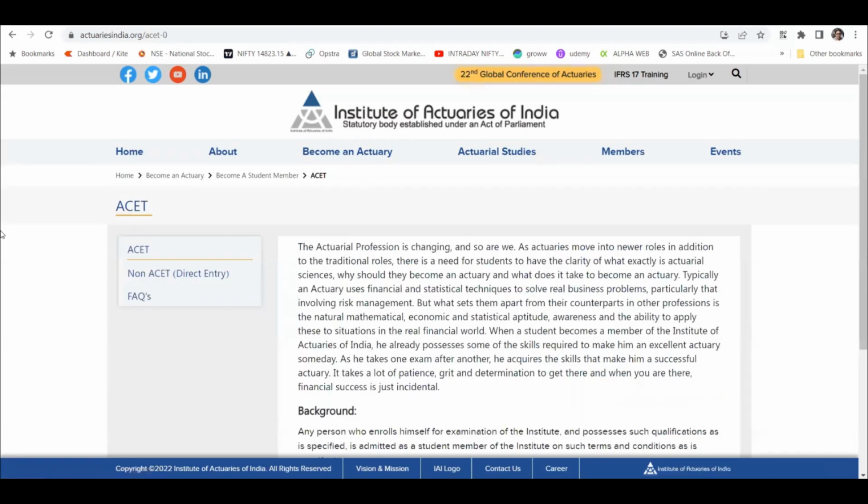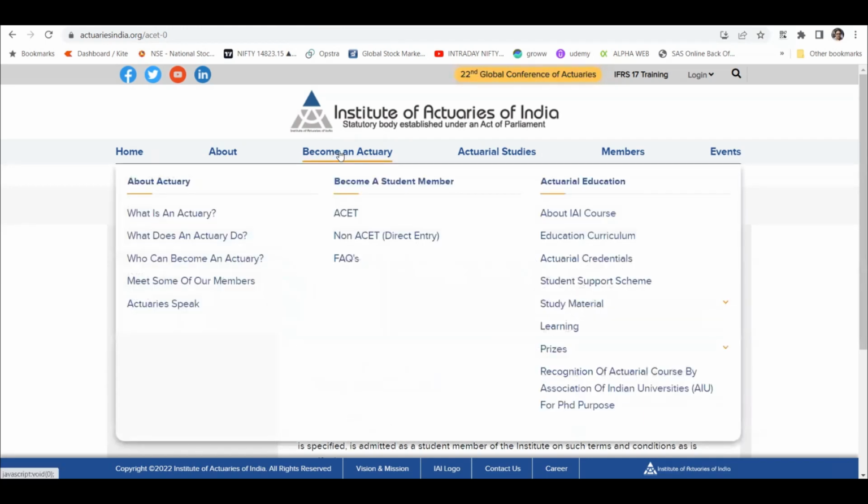So first of all, if you want to enter or write exams from the Institute of Actuaries of India, you have to come through ACET. There is no other way as such, right? I think earlier there was a way, if you clear two or three papers from IFA, then also you can enter into the Institute of Actuaries of India. But I think these days that method has not been working. It's only through ACET, I believe. I can be wrong in that, but I believe that is the case.